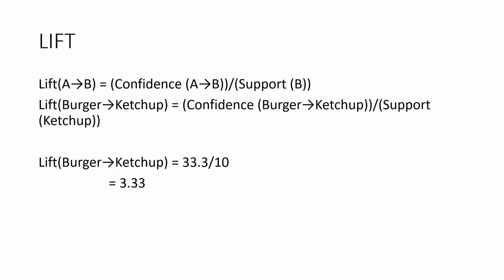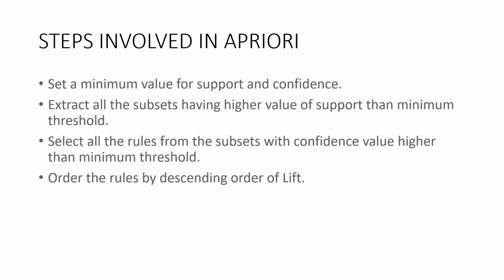Steps involved in the Apriori algorithm. For large sets of data, there can be hundreds of items in hundreds of thousands of transactions. The Apriori algorithm tries to extract rules for each possible combination of items.